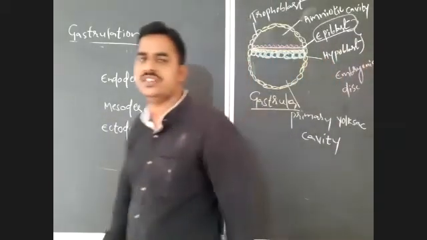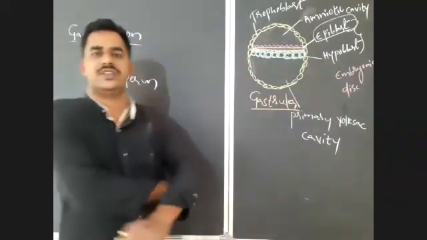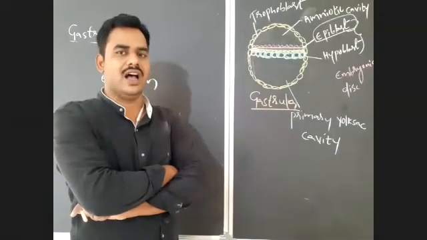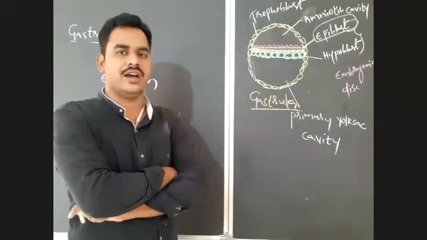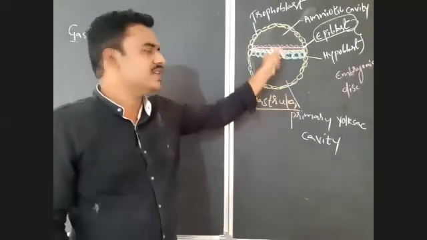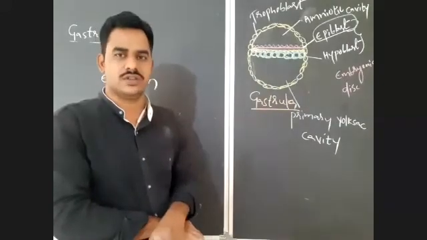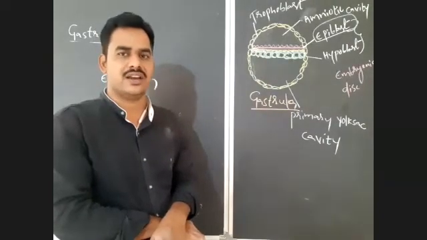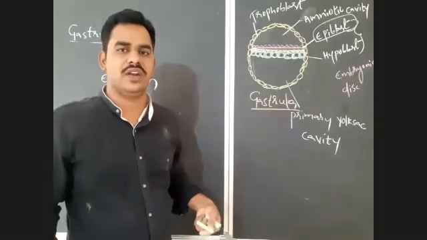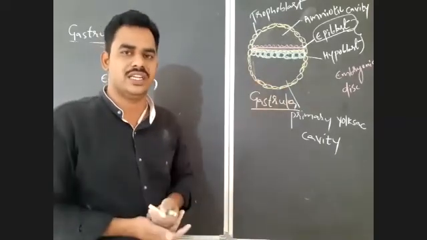After formation of 3 germ layers, next what will happen in the embryo? These 3 germ layers are the sites of production of all the organs and organ systems. Next to gastrulation is organogenesis, that is the formation of organs and organ systems. All the organs and organ systems of our body are developed from only these 3 germ layers.